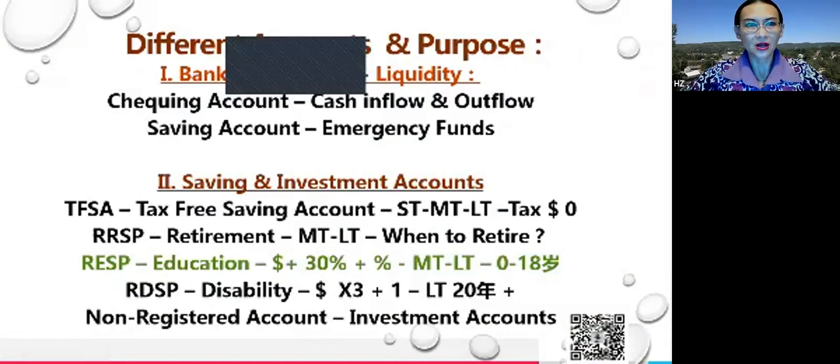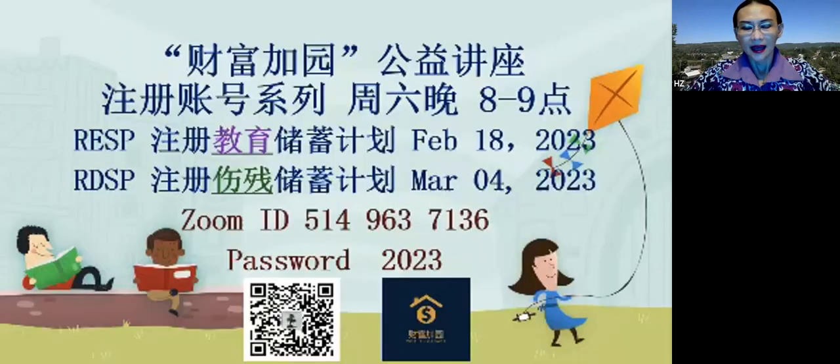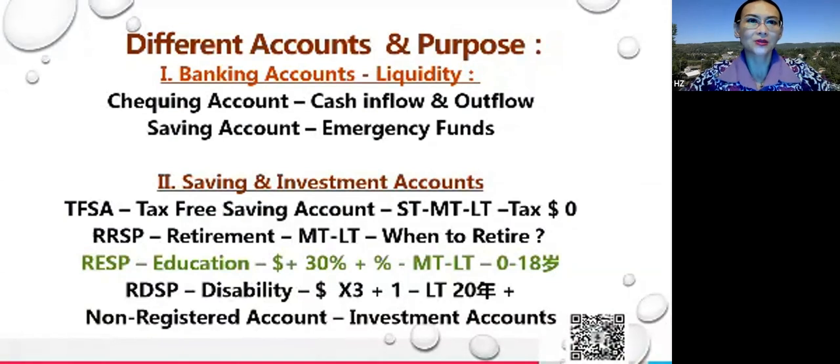So tonight we will talk about RESP. And RESP falls into this series of accounts. So number one thing I would like to share with you is the different accounts you can open in the financial institution. When we land in Canada, we will open a bank account, right? Checking account for daily paying bills and cash inflow and outflow. Saving account will be for the emergency funds. Then we also have saving and investment account.